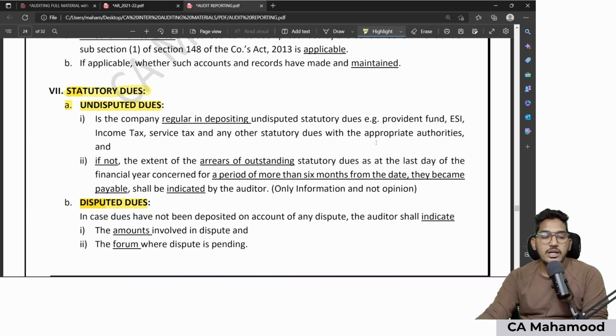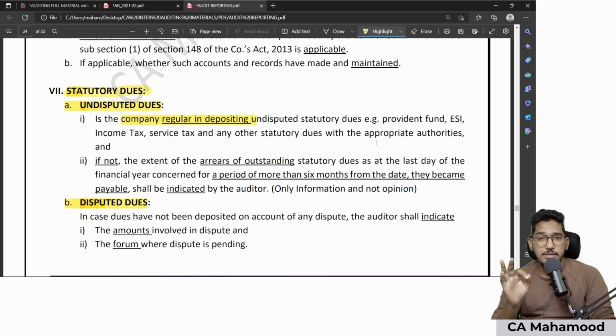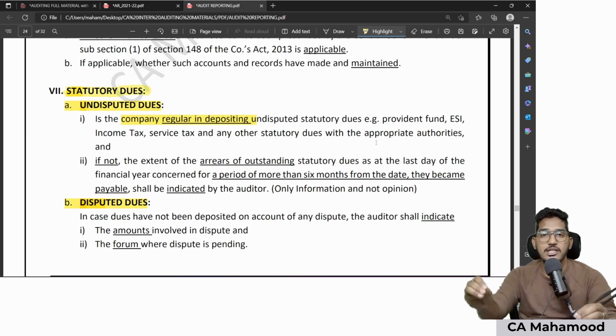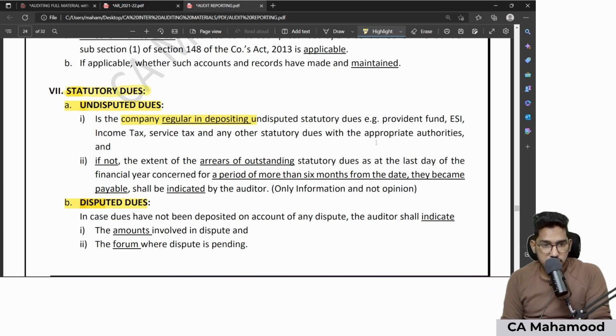So now what are the reporting requirements relating to statutory dues? What are the reporting requirements relating to undisputed, and what are the reporting requirements relating to disputed? First we will talk about undisputed dues. When it comes to undisputed dues, I need to check whether my client company is regular in depositing all the undisputed statutory dues with the authorities. If there is no dispute, my client should have paid all the undisputed statutory dues regularly. Regularly means on or before due dates.